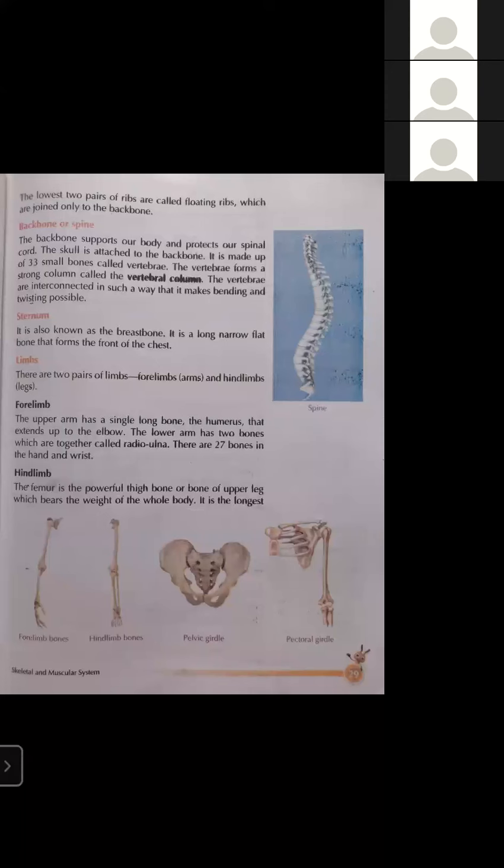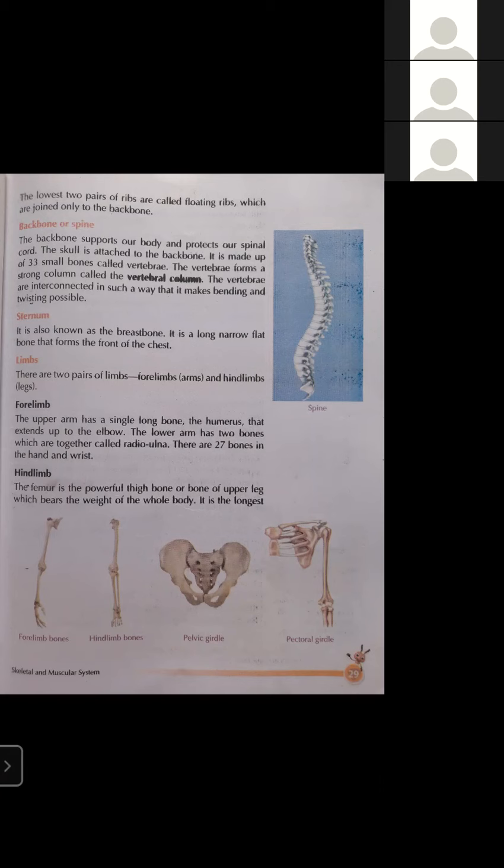Next, hind limbs. Hind limbs means legs. We have two legs. The femur is the powerful thigh bone, the bone of the upper leg, which bears the weight of the whole body. The whole weight of the body is held by the thigh bone. What is the scientific name of the thigh bone? That is femur. And it is also the longest bone inside our body.